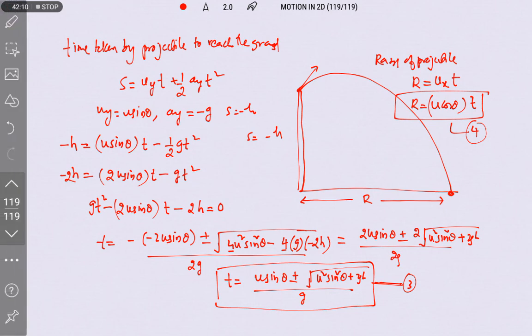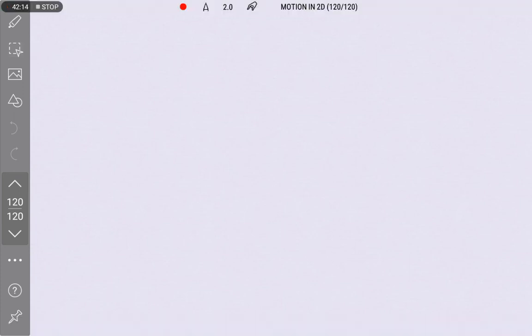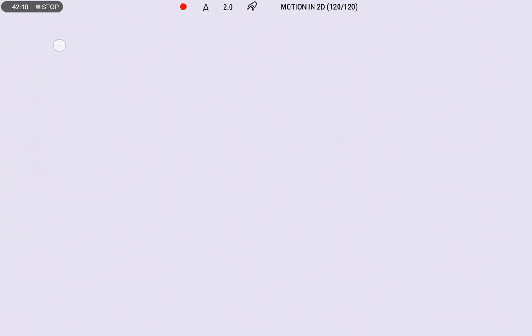Next, in the same way, similarly, we need to find out with what velocity the projectile strikes the ground. So by using the same equations of motion, we are going to get the velocity with which it strikes the ground.